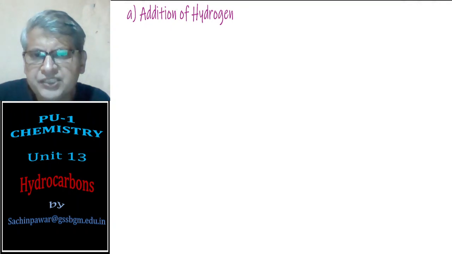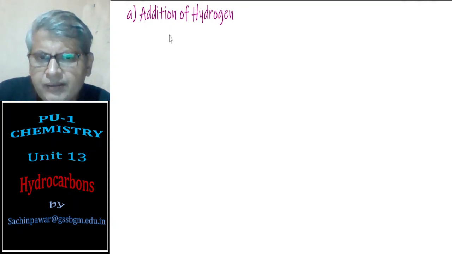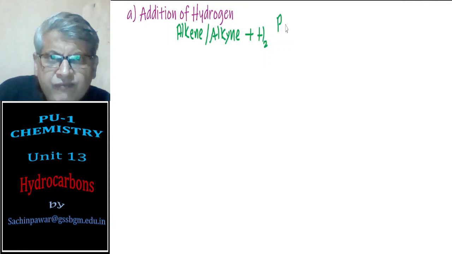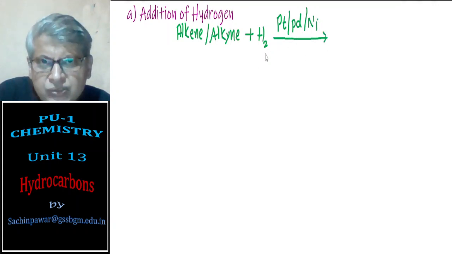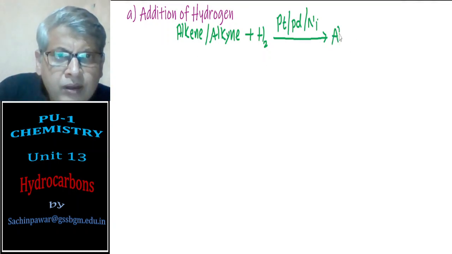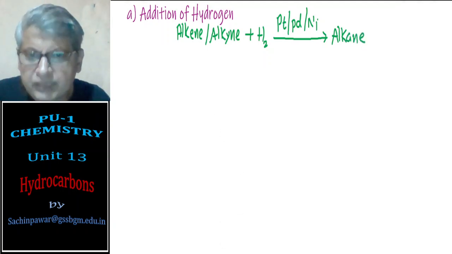Addition of hydrogen to alkenes and alkynes simply involves a reaction where an alkene or alkyne is mixed with hydrogen gas in the presence of a platinum or palladium or nickel catalyst, and this involves addition of hydrogen across the double bond or a triple bond to form the final product, that is alkanes. We shall see examples.